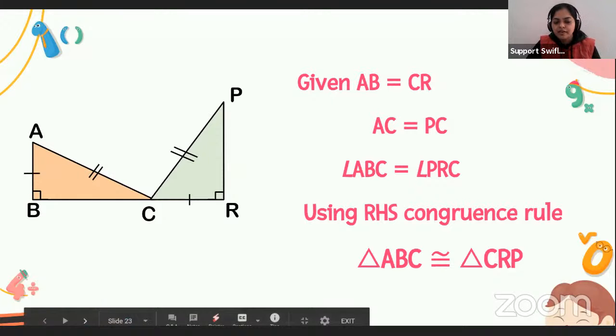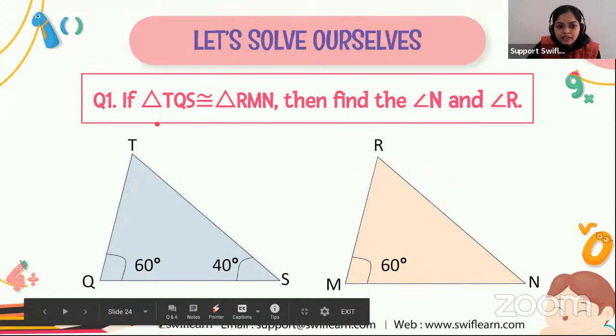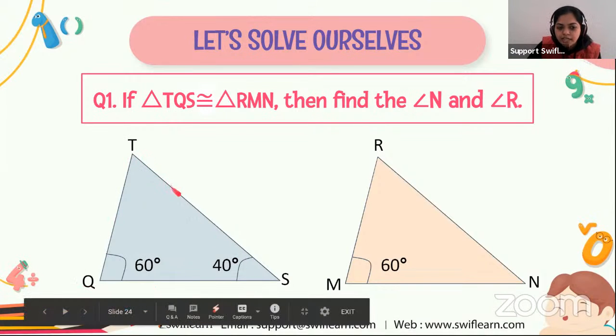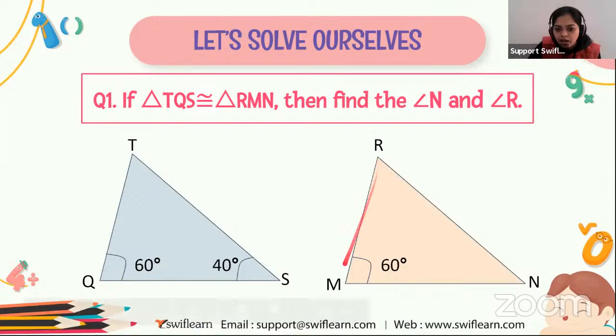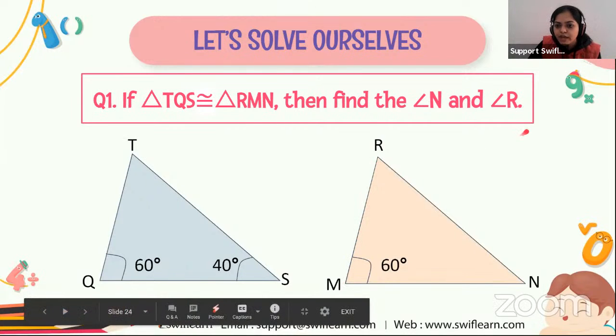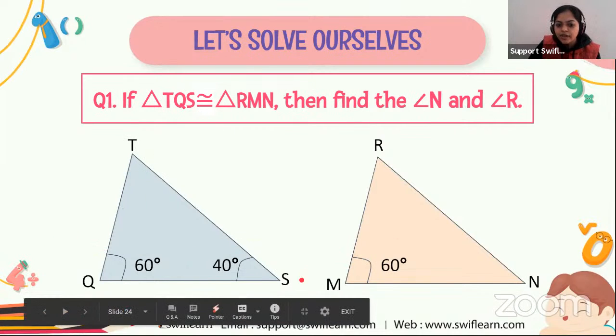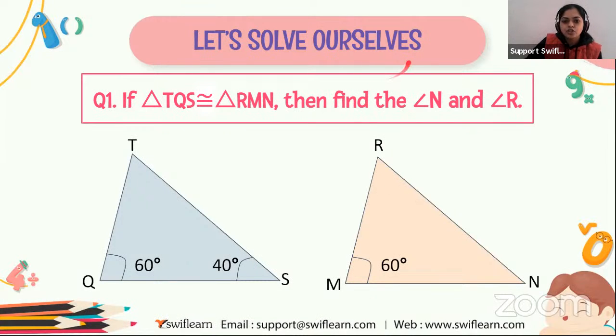Here is the next question. It is given that triangle TQS is congruent to triangle RMN. So we have to find angle N and angle R. It is given that these two triangles are congruent and we have to find the value of angle N as well as angle R. Can you tell me how we have to proceed for this question?